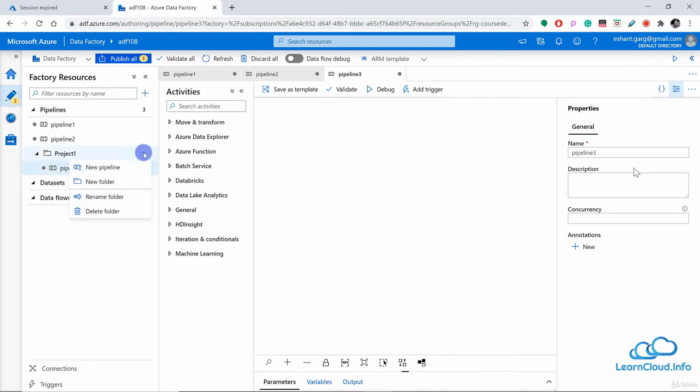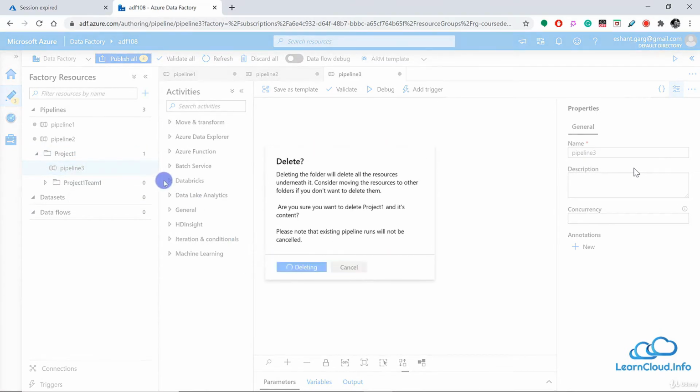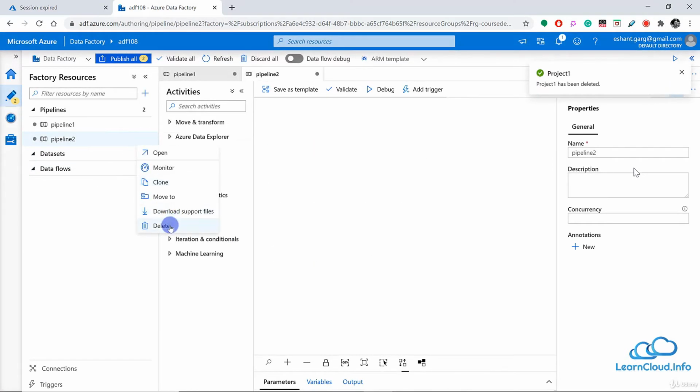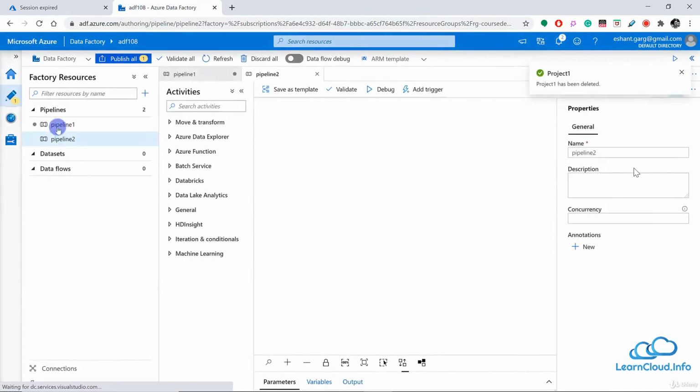And similarly, I can create multiple folders here, folder inside folder, just for example, project 1, team 1, or maybe you can say test or prod or stage or something like that. Or you can create one more folder here. So basically the point is you can create a folder structure here and organize your pipelines within this structure according to your business need. So let me delete all these folders to avoid confusion. So right now we have this one pipeline.